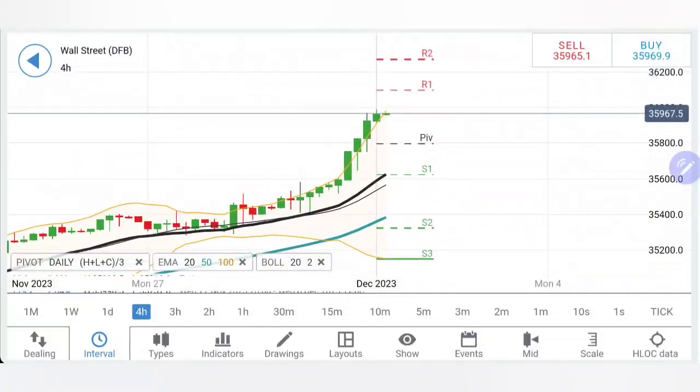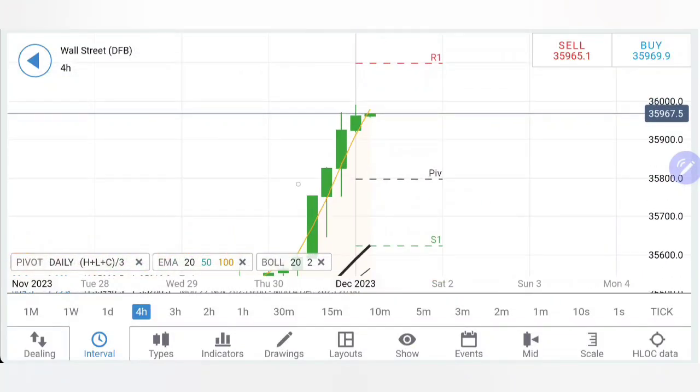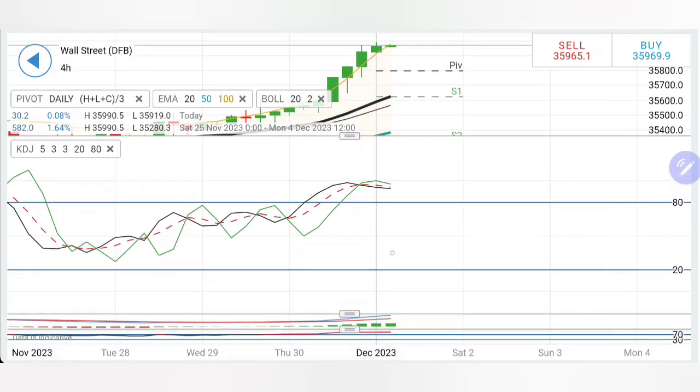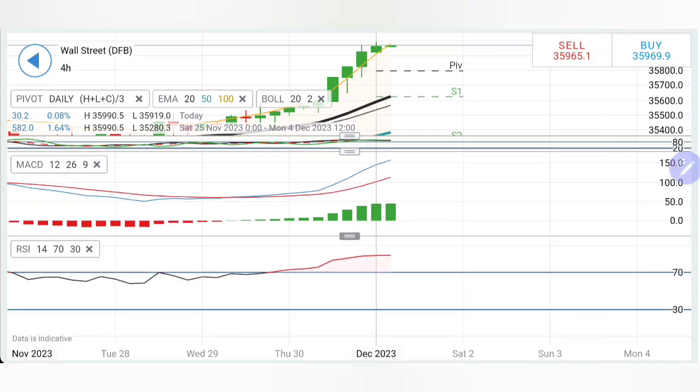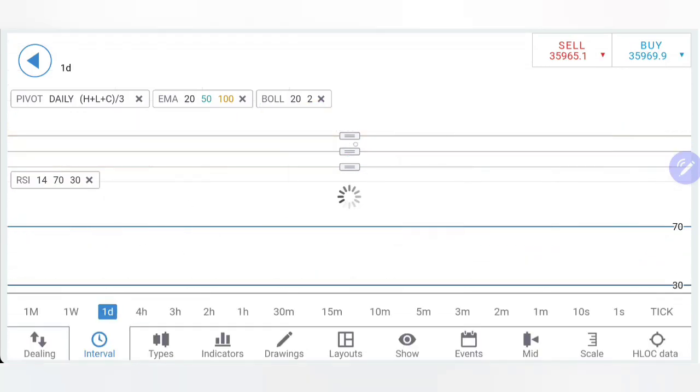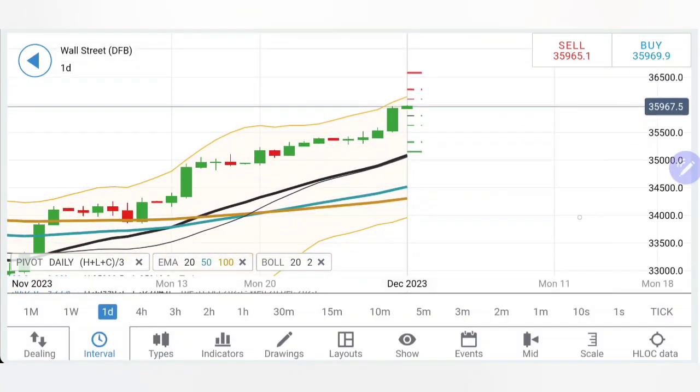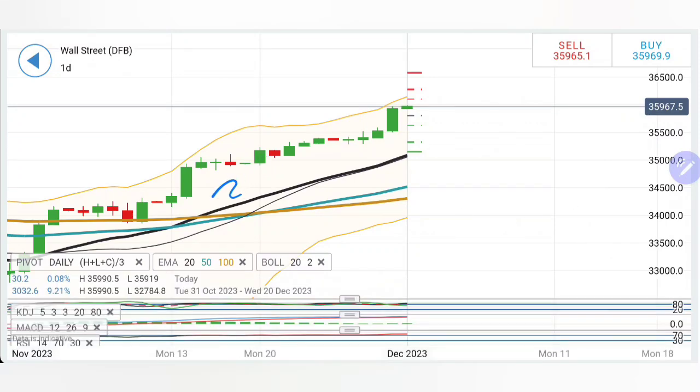Coming to 4-hour charts, similar observation on the 4-hour charts. Look at the bullishness getting diminished. It is outside Bollinger Bands and hence a pullback cannot be denied from here. Stochastic here is also overbought. MACD is also divergent. RSI is extremely overbought here. Coming to the daily, on the daily charts, be careful of the 1 point.